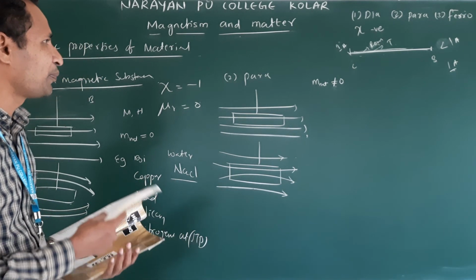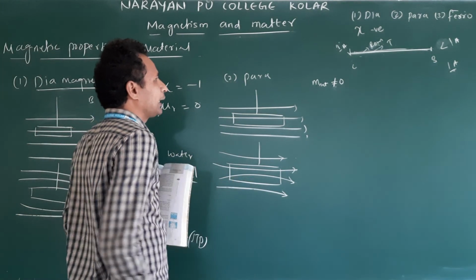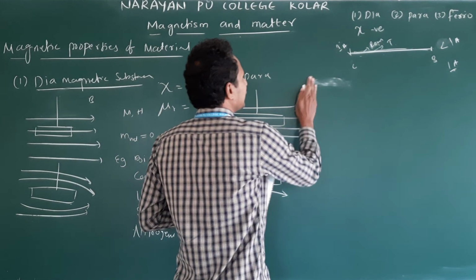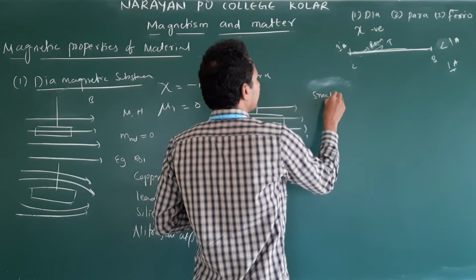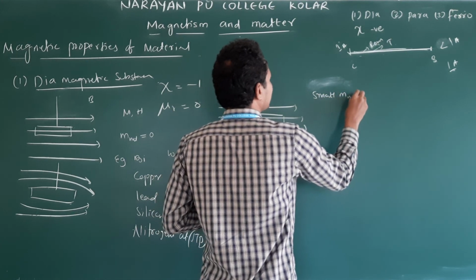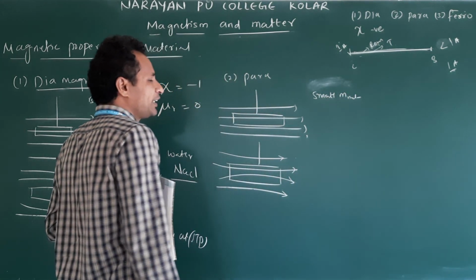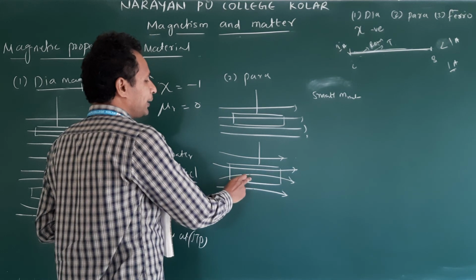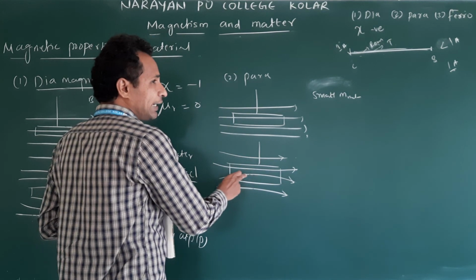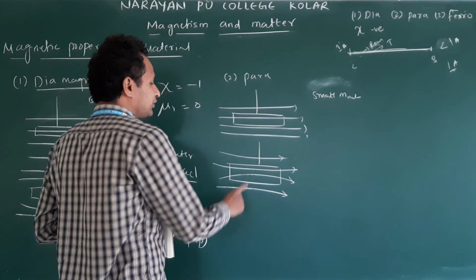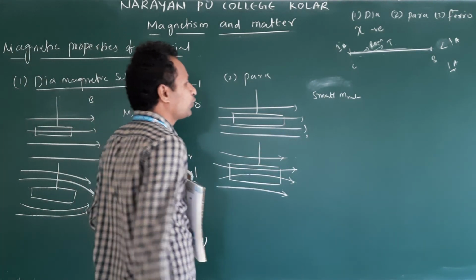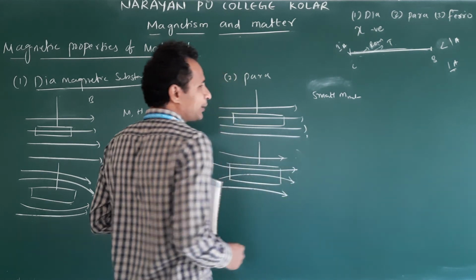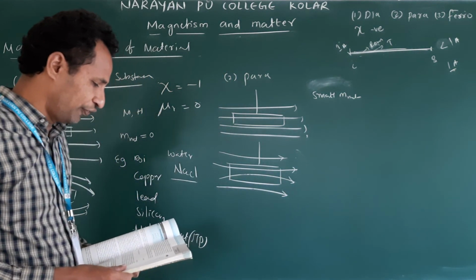So as soon as we place this material in a magnetic field, what happens? Actually it has a small M net. When it is placed in a magnetic field, the external magnetic field aligns the magnetic moments in the same direction, not all of them. Then it is attracted by the magnetic field.